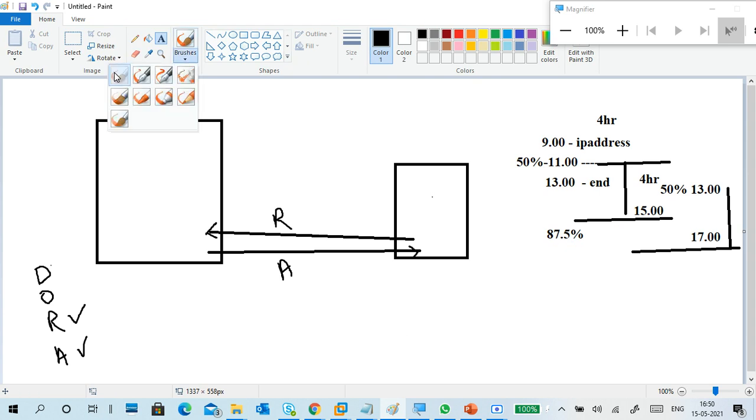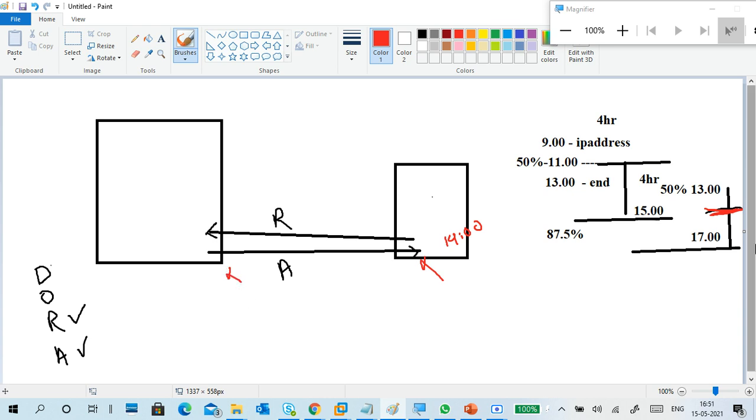If it is failed, for example, at 50%, for example, this is 1 o'clock, right? So for example, at 1400, my client is disconnected, or maybe the server is disconnected.